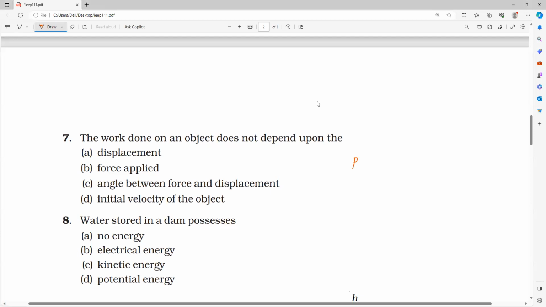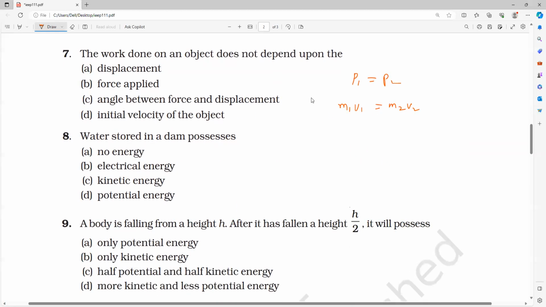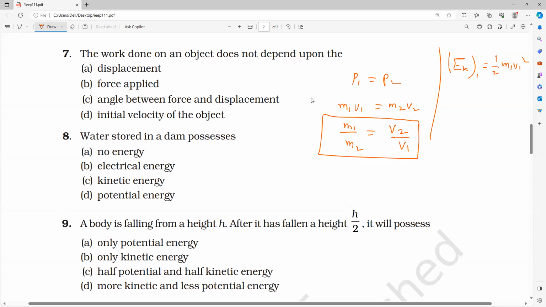We all know momentum is equal, they are saying. Momentum is equal means M1 V1 is equal to M2 V2. Any problem? From that I will write M1 divided by M2 is equal to V2 divided by V1. Now let me take the kinetic energy of the first body: EK1 is equal to half into M1 V1 square.